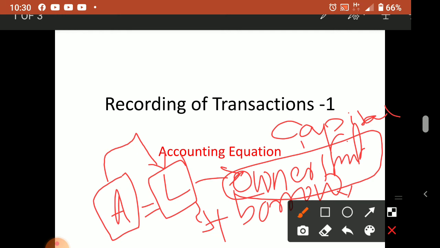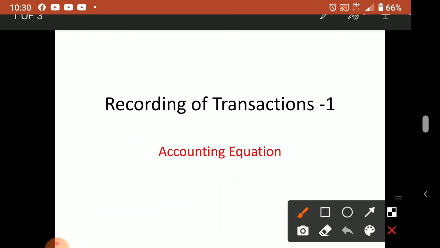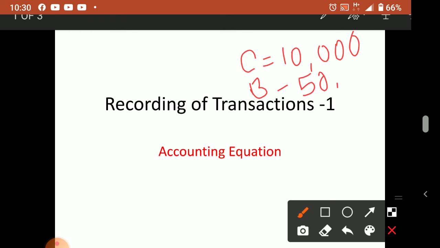I will tell it once again with one example. Suppose I am investing, my capital is 10,000. I invested 10,000 and I borrowed, for that I am writing B, borrowed fund, 50,000 from my friend.